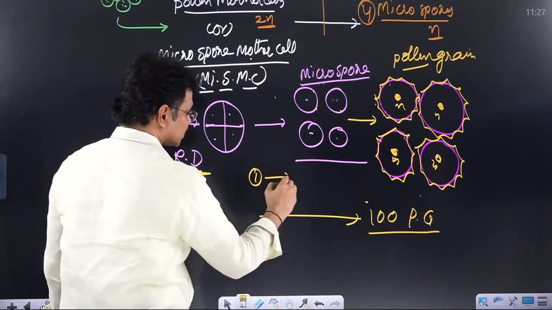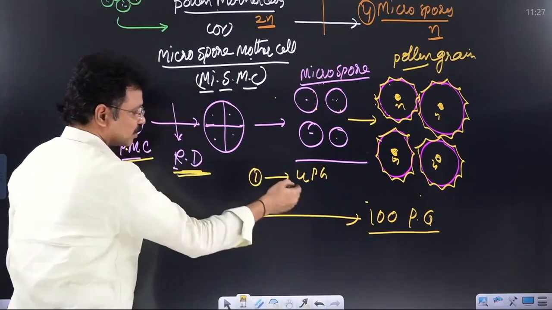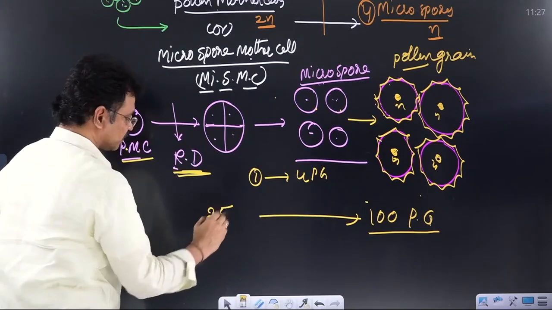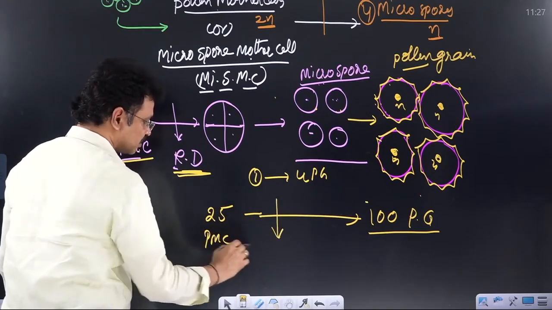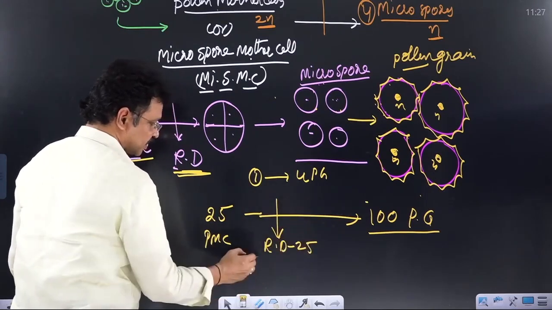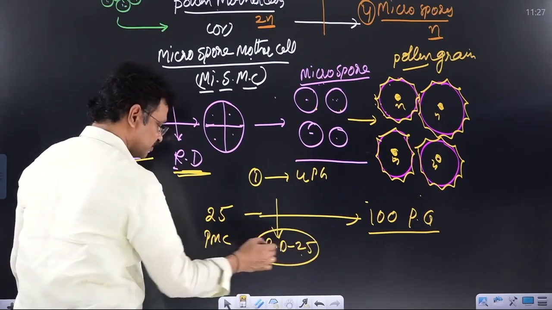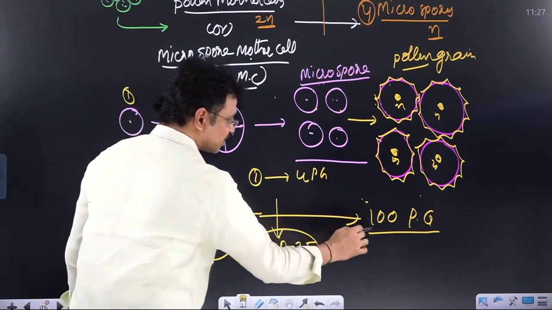Every one meiosis gives rise to 4 pollen grains. For 100, how many? 100 by 4, 25 pollen mother cells. In those 25 pollen mother cells, 25 meiotic cell divisions. So the required number of meiotic divisions is 25, and the required number of pollen mother cells is also 25, for the sake of 100